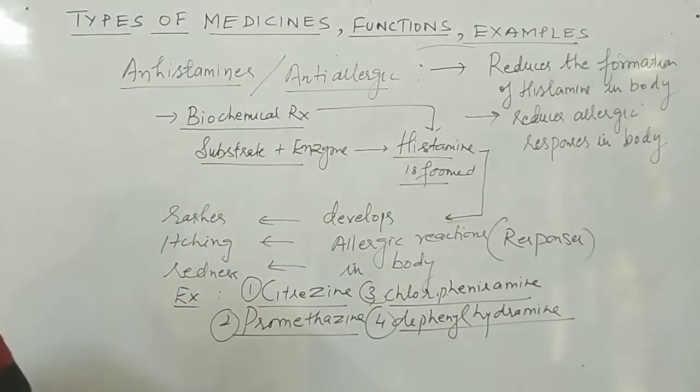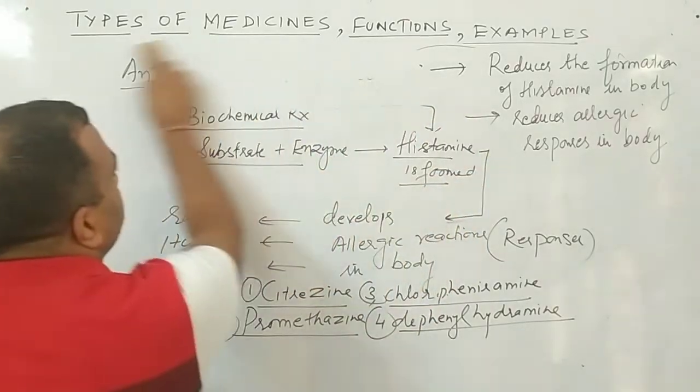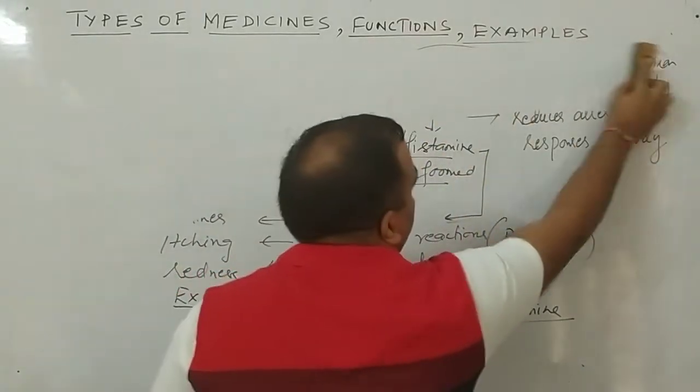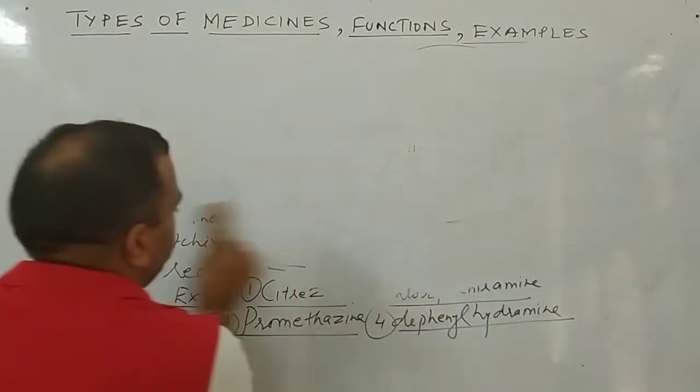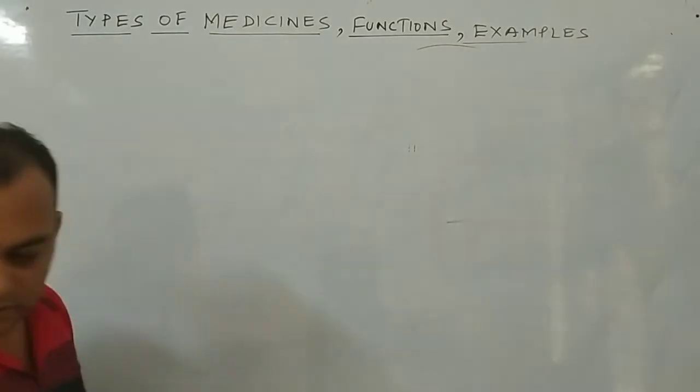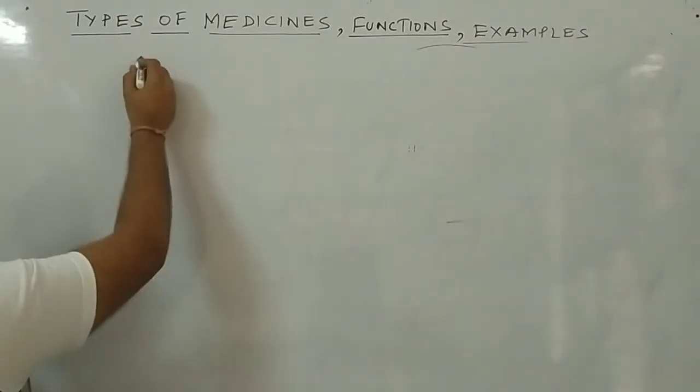Next comes out to be antacids. The next type of medicines are, listen students, antacids.